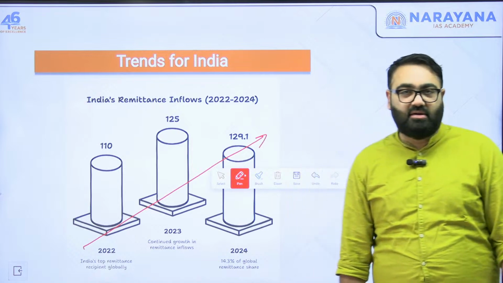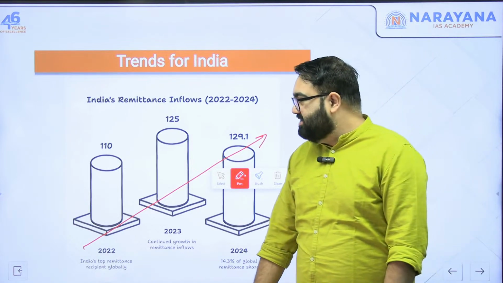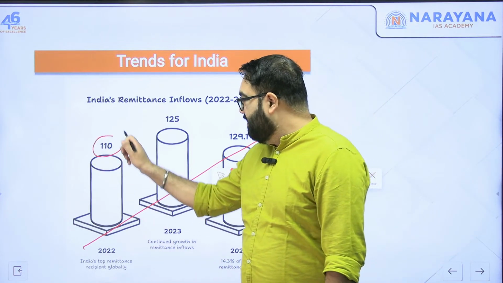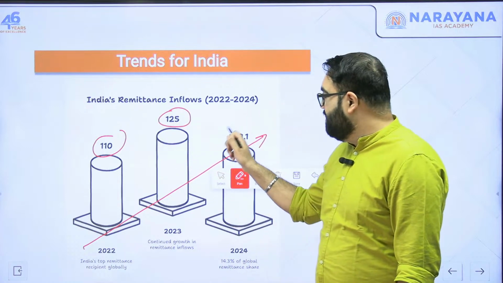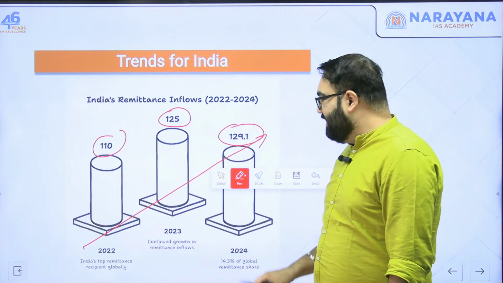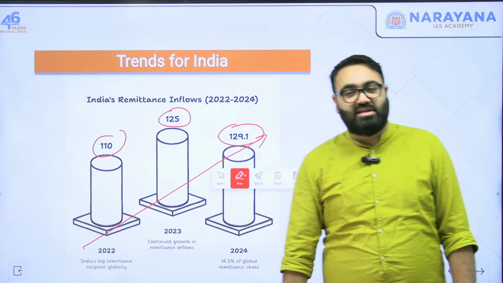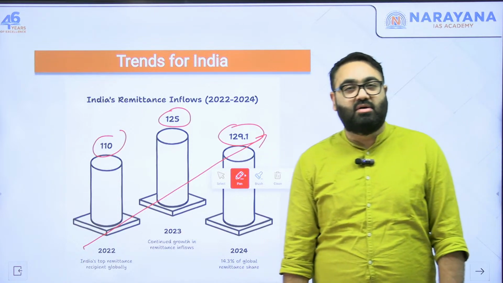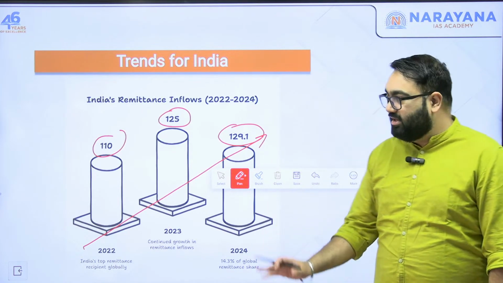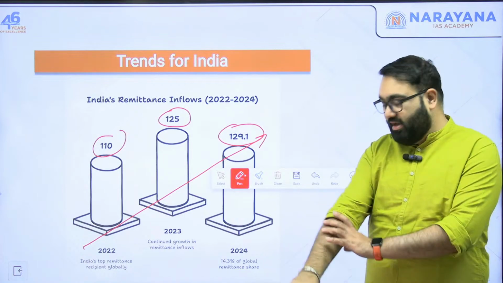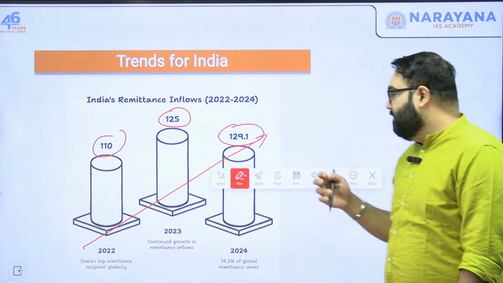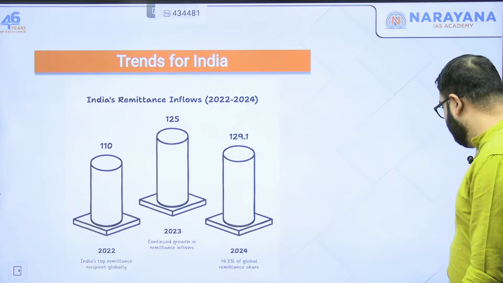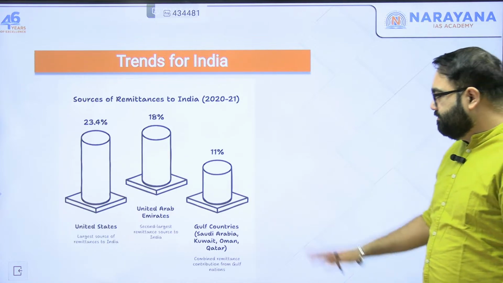That is correct. In 2022, we received about $110 billion, then 125, 129, and in all these years India has remained the top receiver of remittances around the world, which has obviously worked very well for India.